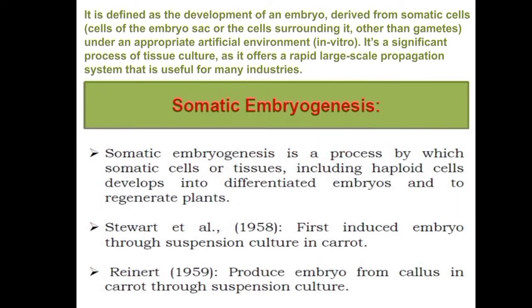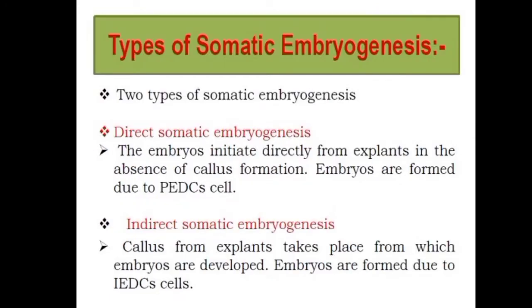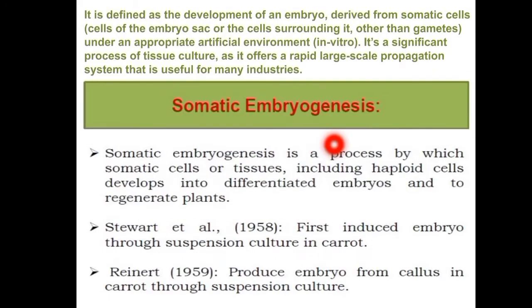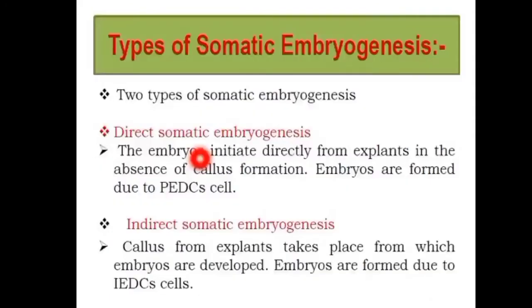Next, there are two types of somatic embryogenesis: direct somatic embryogenesis and indirect somatic embryogenesis. What does direct somatic embryogenesis mean? In some cultures, somatic embryos are formed directly, in the absence of callus formation.